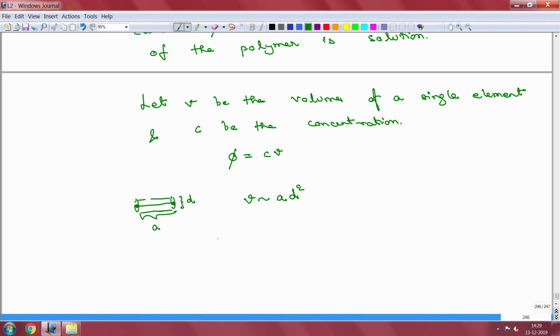So, now phi star is the critical volume fraction, a volume fraction when your concentration is also critical. So, phi star should be equal to C star into v, right. So, we have already seen how C star varied.